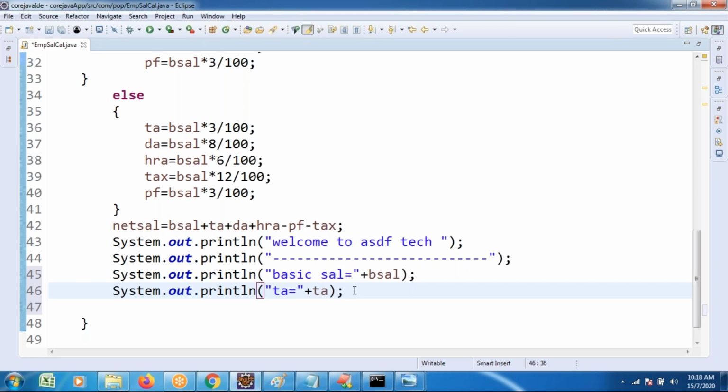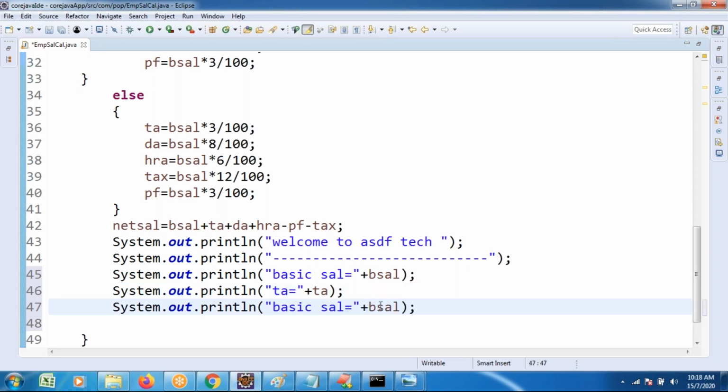TA is equals to T. Similarly, I want to print DA with System.out.println, the daily allowance we already calculated, in double quotation, whatever you want to write.